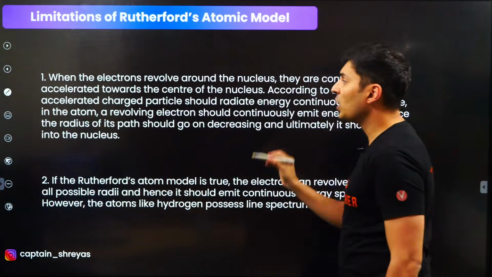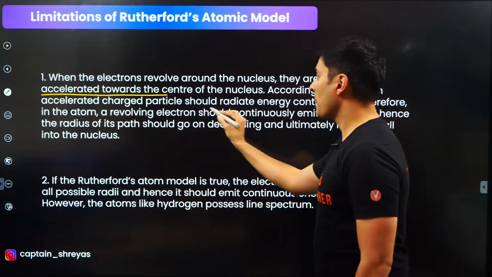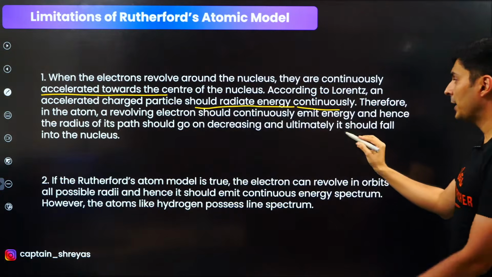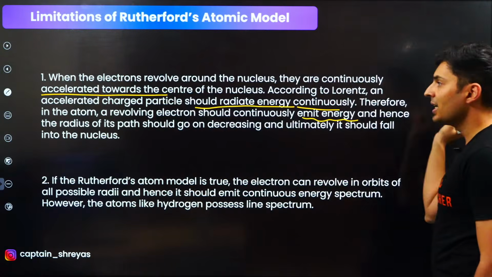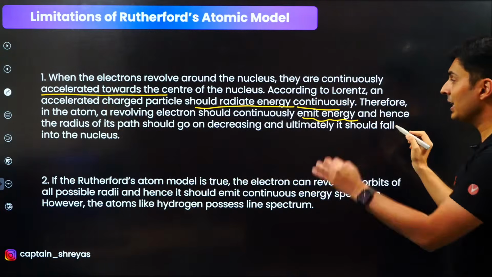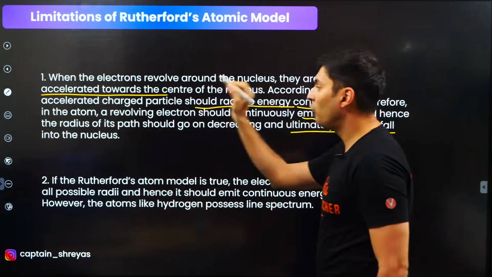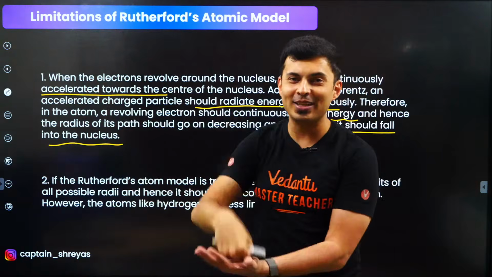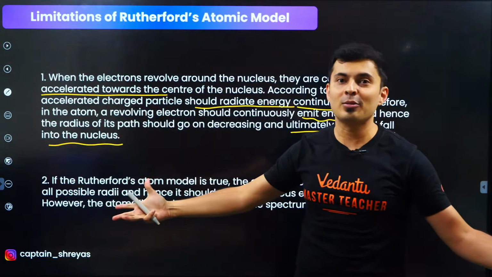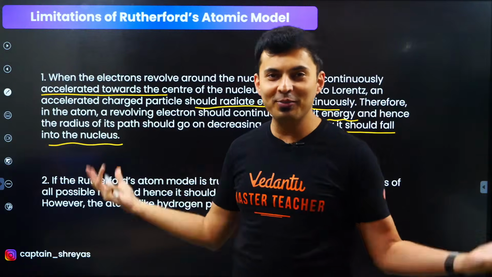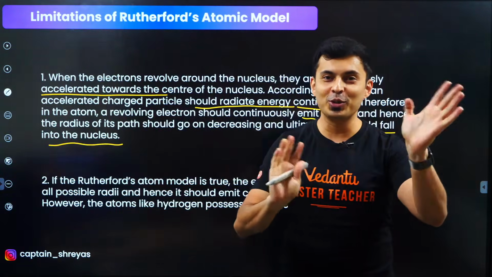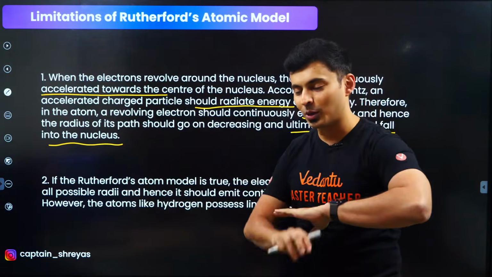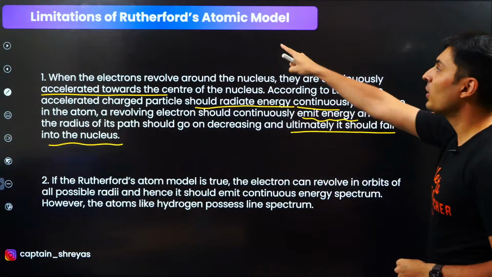So, according to the theory, because it is accelerated towards the center, it should emit radiation energy continuously. Therefore, a revolving electron should emit energy, and hence the radius of the path should keep decreasing, and ultimately it should fall into the nucleus. How can an electron fall into the nucleus? If the electron falls into the nucleus, a big explosion, everything will be destroyed. It's like a nuclear explosion, guys. That should not happen. That is very, very dangerous. If an electron falls into the nucleus, gone. That is not possible. So he was not able to explain that.